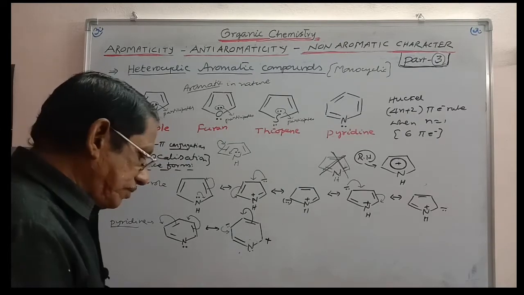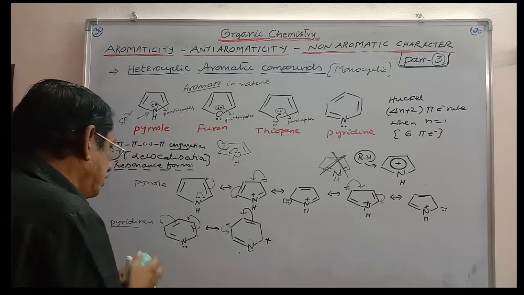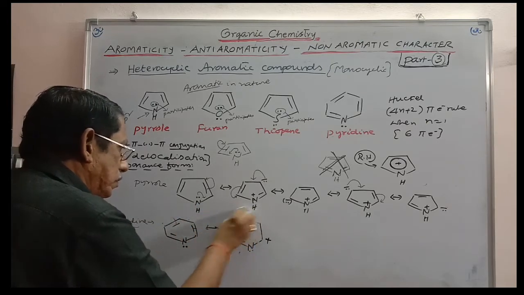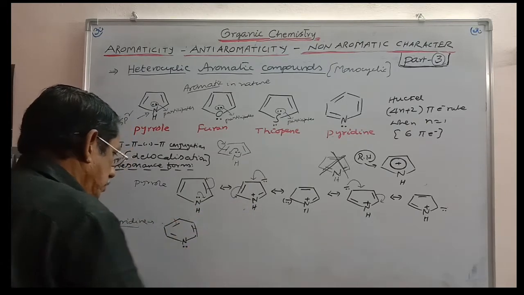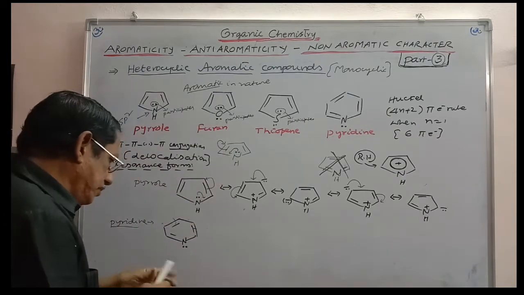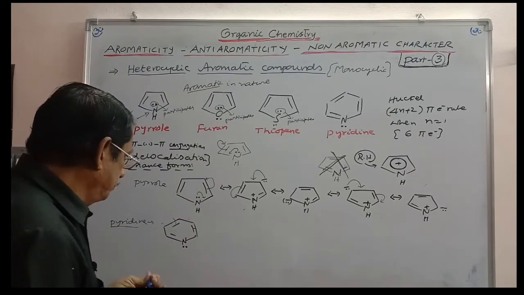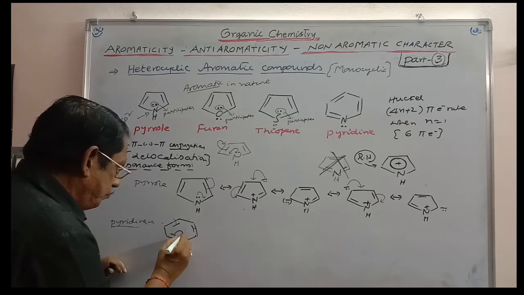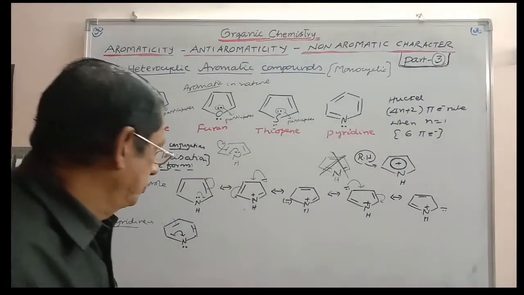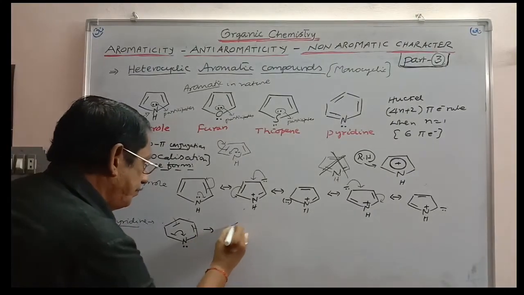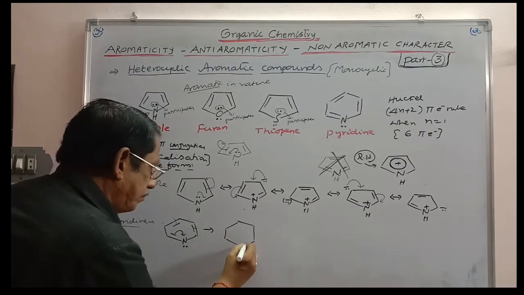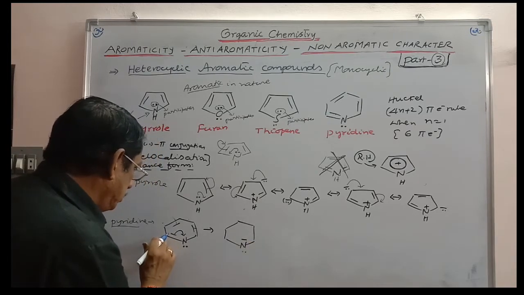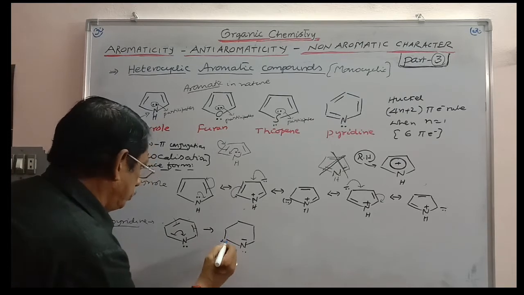Now let us consider the resonance structure of pyridine. In this manner, it is better to consider nitrogen as minus. So let us consider this structure of pyridine. This lone pair is not participating, no doubt. Let us consider the pi bond shifting towards nitrogen, because nitrogen is more electronegative. So what will we get here? A lone pair, nitrogen gets negative charge, and this carbon is losing electron density, so it is positive.